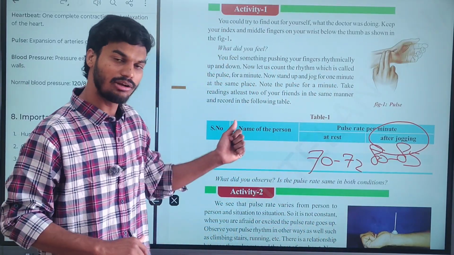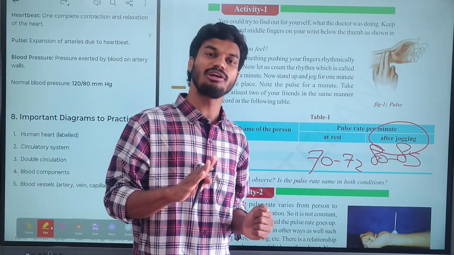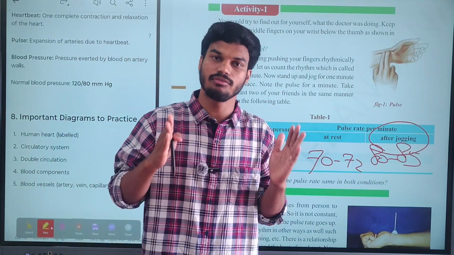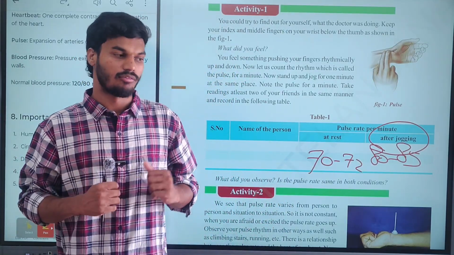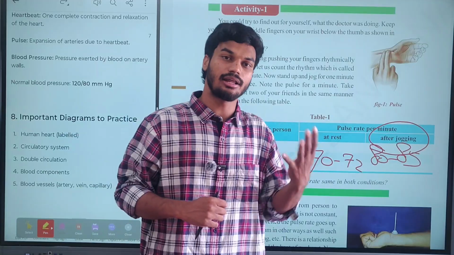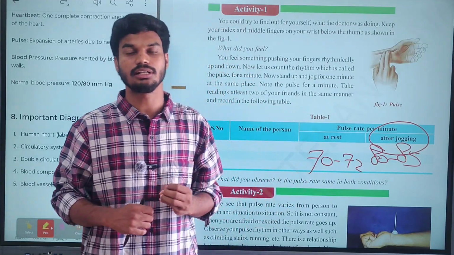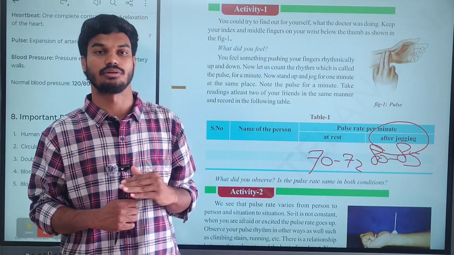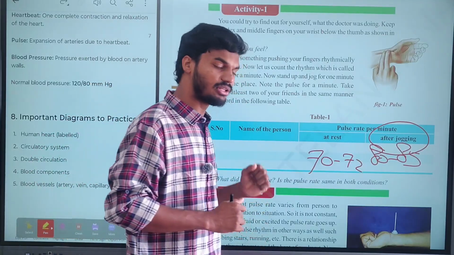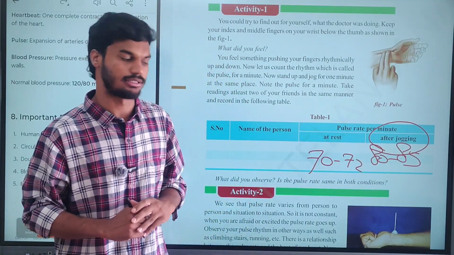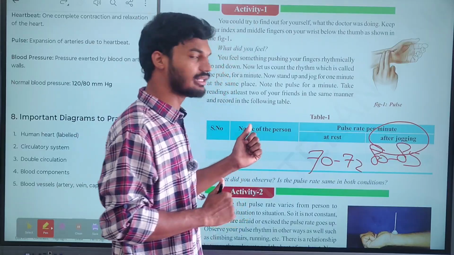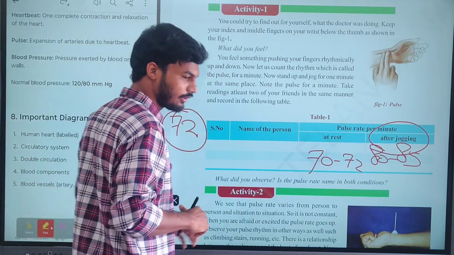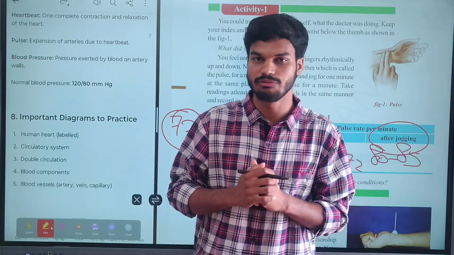So we can say that the pulse rate varies depending on the situation and the conditions we are in. Clear? The normal pulse rate per minute is 72.